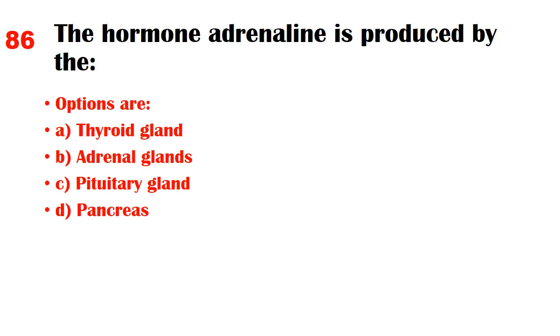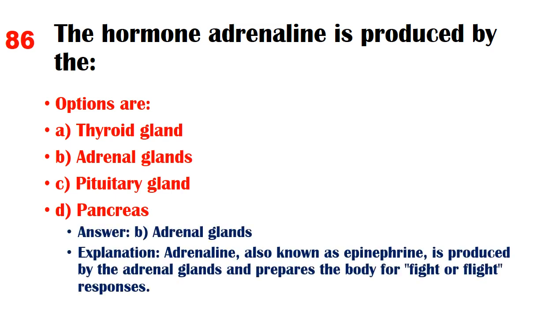The hormone adrenaline is produced by the. Options are A. Thyroid gland, B. Adrenal glands, C. Pituitary gland, D. Pancreas. Answer B. Adrenal glands. Explanation: adrenaline, also known as epinephrine, is produced by the adrenal glands and prepares the body for fight or flight